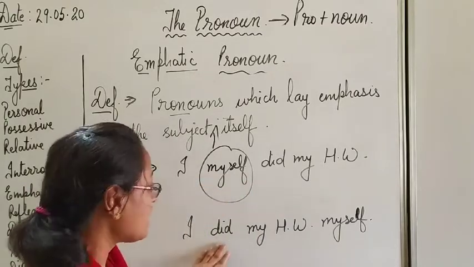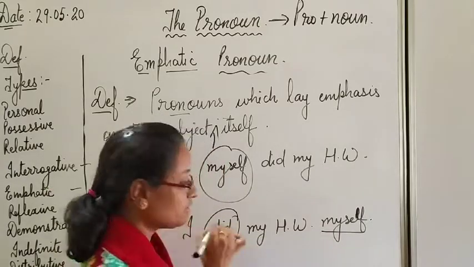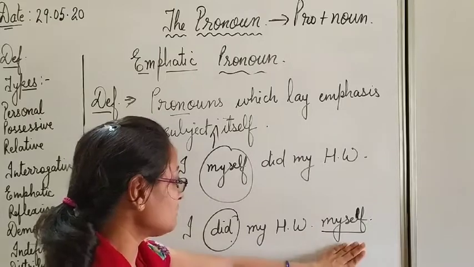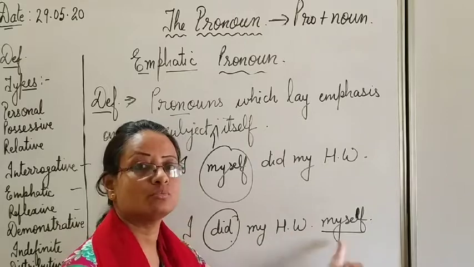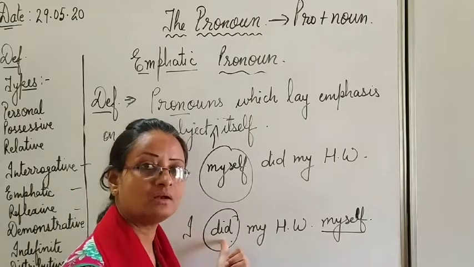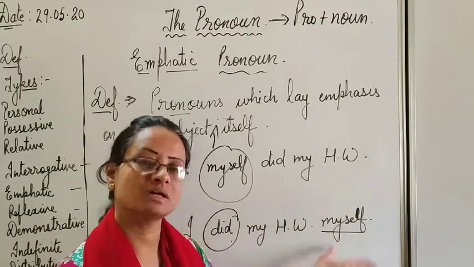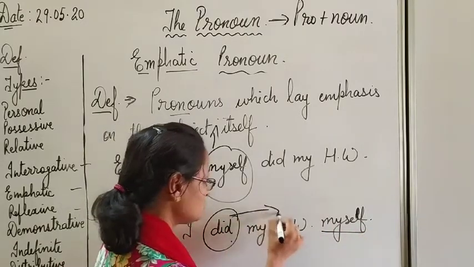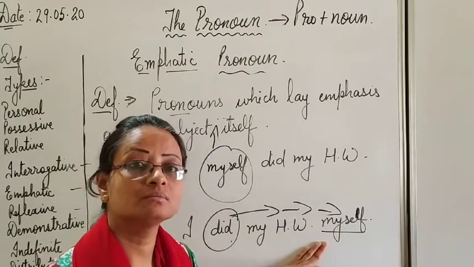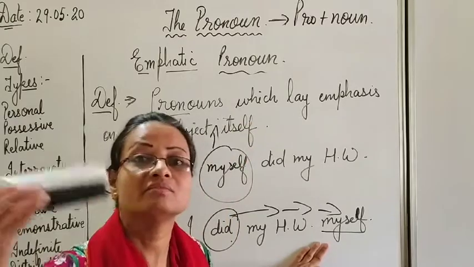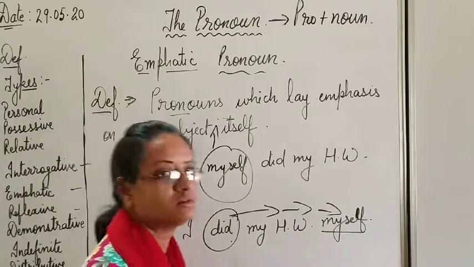Clear? Here, I did my homework myself. Here myself is the object of the verb did. No doubt it is related to I, but here it is acting as an object of the verb did, an indirect object. I did my homework myself. How did I do my homework? Myself. So the action of doing takes place on myself. So here it is what? Before this, what have we seen? Reflexive pronoun. Clear? So there is quite a clear difference. No need to get confused.